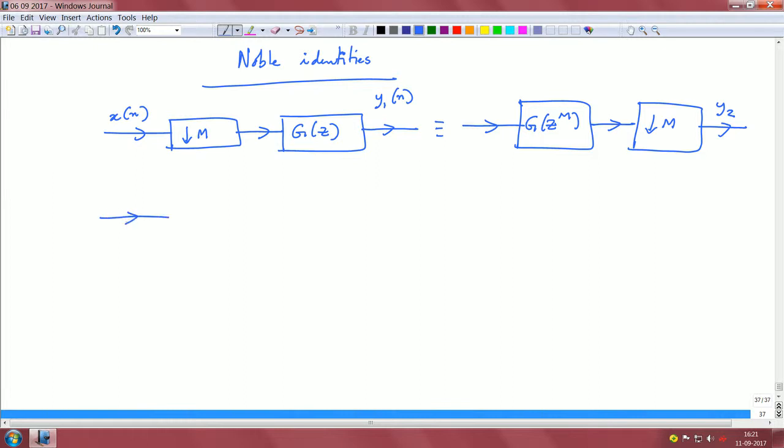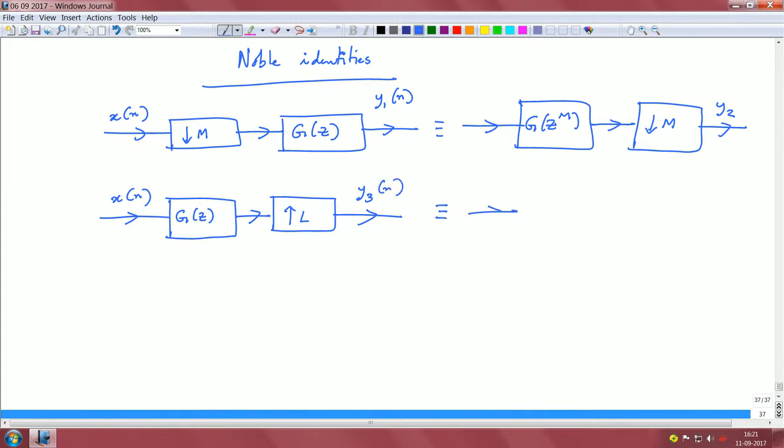And similarly, we have another case here, where we filter first and then upsample, and we are wondering if this is equivalent to upsampling followed by some filter, not necessarily the original filter that we started with.